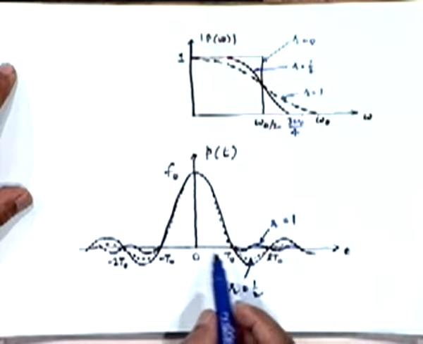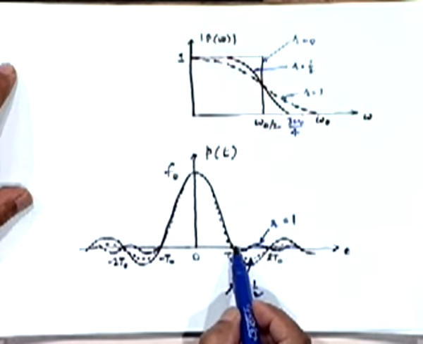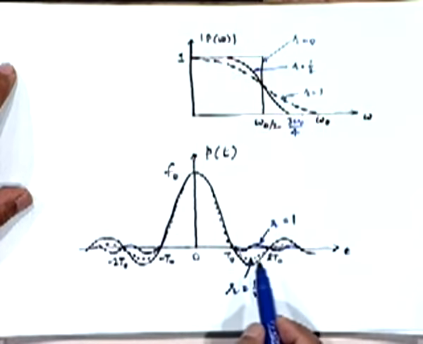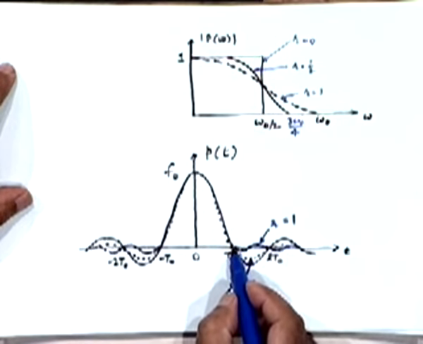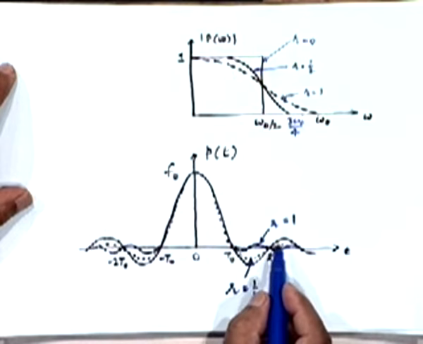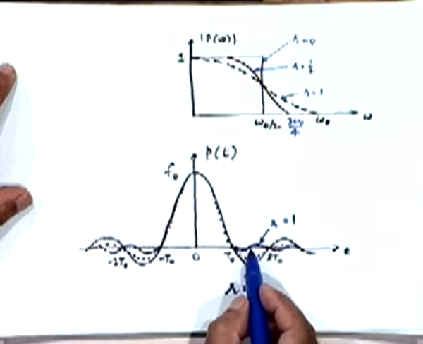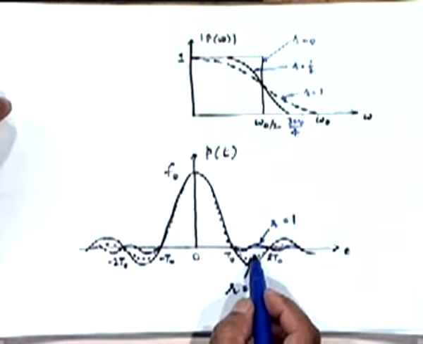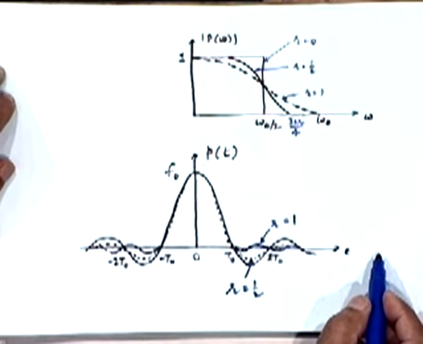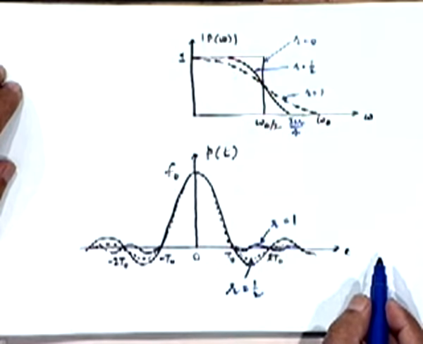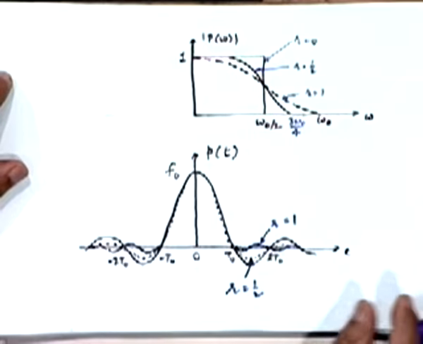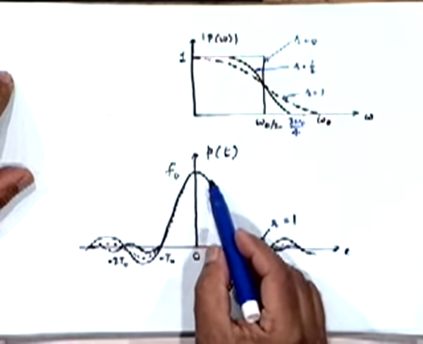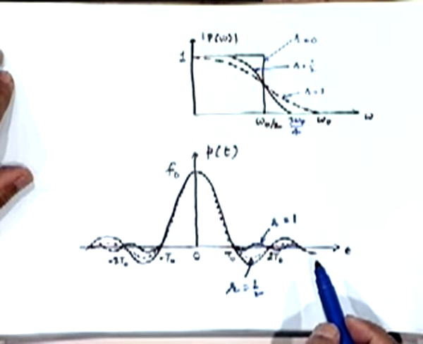And the net result of that is that you get the desired feature of zero crossings at regularly spaced intervals of t0 seconds at the data rate, but instead of having very large side lobe levels, you have very small side lobe levels, and also the asymptotic rate of decay is also quite high. It's 1 by t cube as against 1 by t square, 1 by t of the sync pulse. So therefore we call these practical pulse shapes for eliminating intersymbol interference.